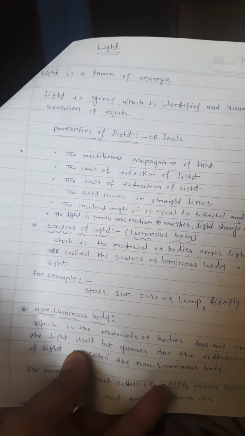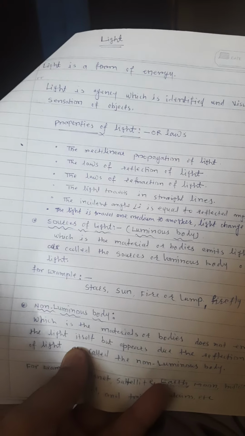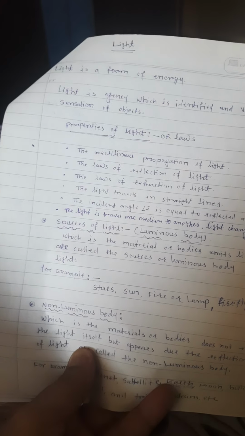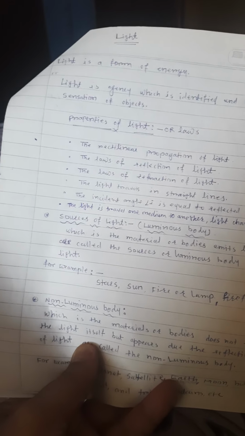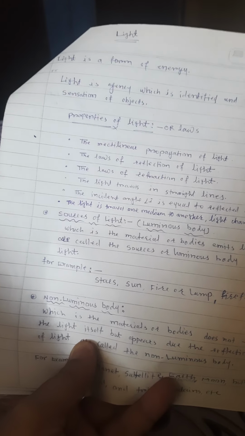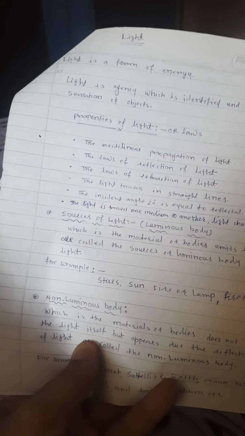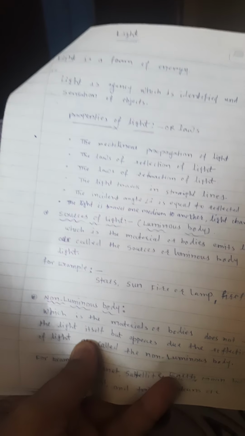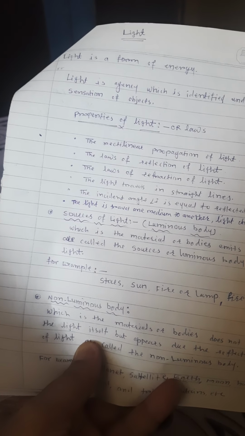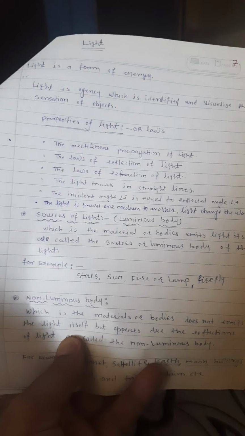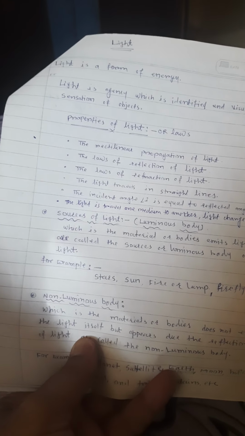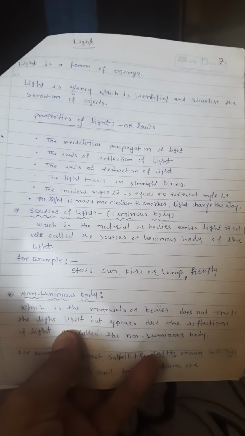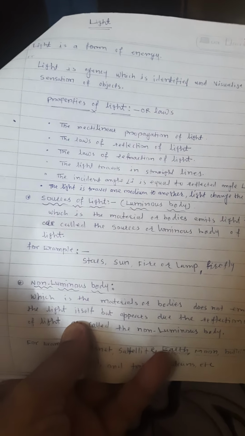Then the properties of light, or laws of light: light has rectilinear propagation. Rectilinear means it travels in a straight line. The law of reflection and law of refraction of light: light travels in straight lines. The incident angle is equal to the reflected angle. Then when light travels from one medium to another medium, it changes its way. So these are the basics about light.